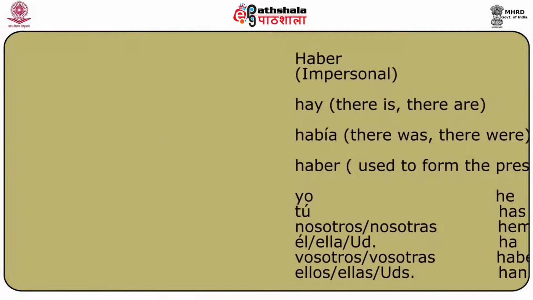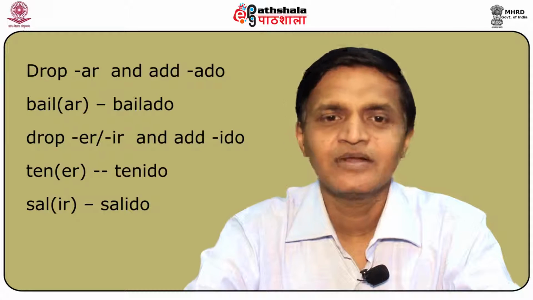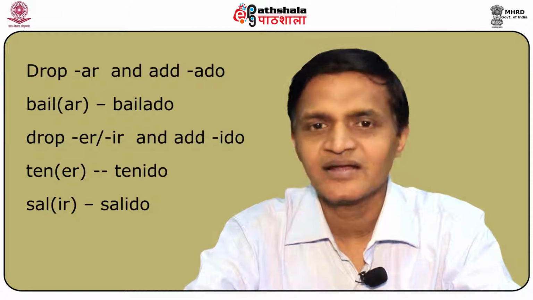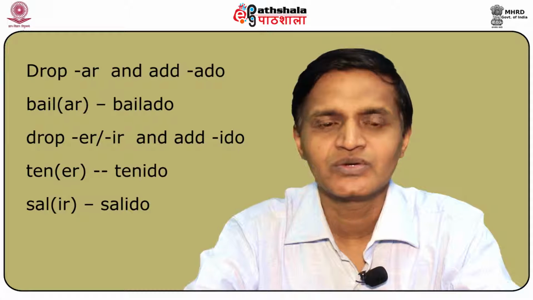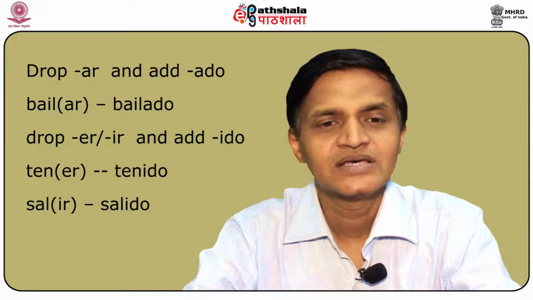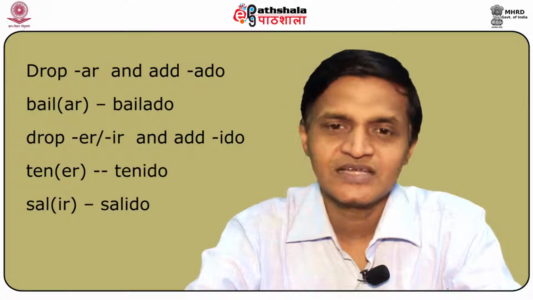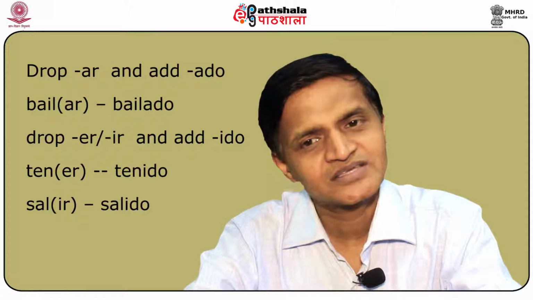So it is very simple. We drop the AR ending and add ado. For example, bailar, we remove the AR and put bailado. We drop the ER and IR endings and add ido. Tener, we drop the ER and put ido, tenido. Salir, we drop the IR and make it salido.